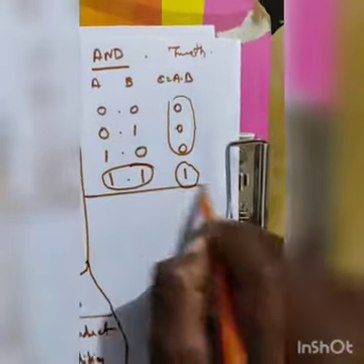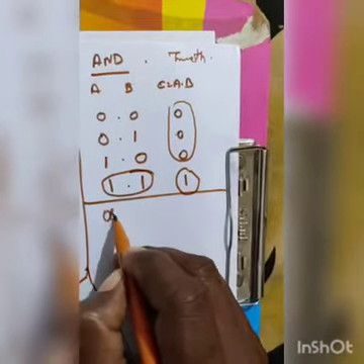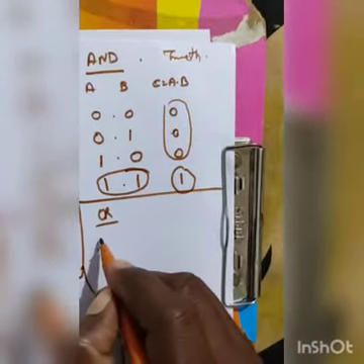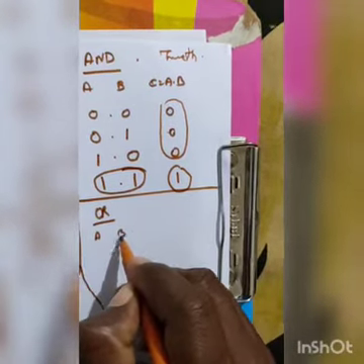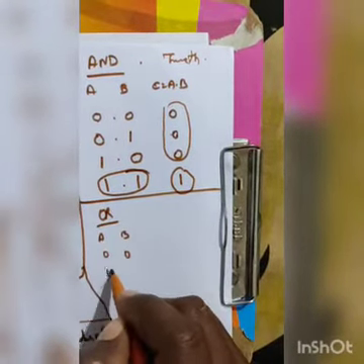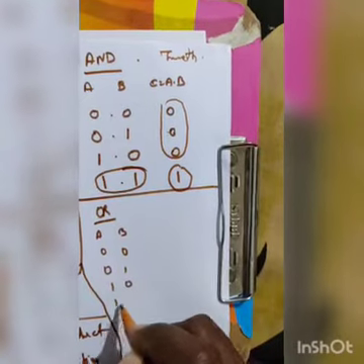AND operation. Then OR operation, what? It is the same. A, B: 0 0, 0 1, 1 0, 1 1.